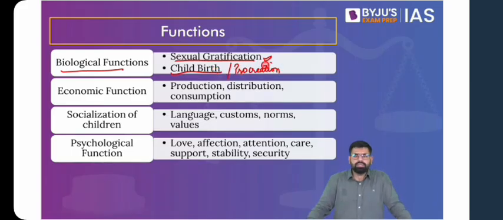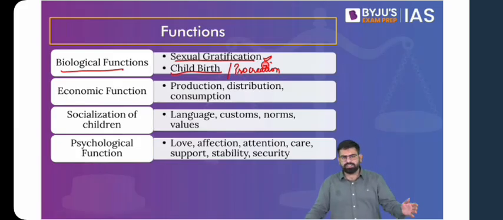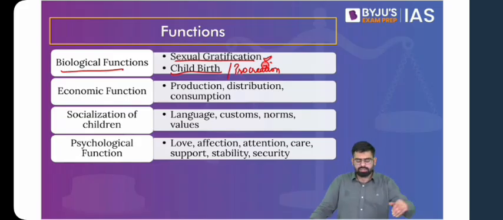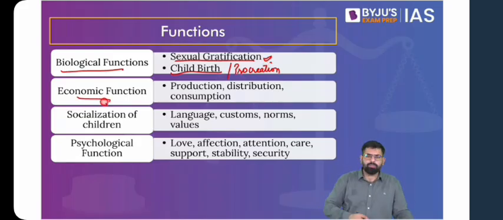Through family, through marriage, the birth of the child happens, and also it is legitimized by society. And you would have seen that if a child is born without a marriage, they are considered illegitimate. Why? Because the society has not legitimized that relationship. Then if we take up the economic function, think of a family which stays together.